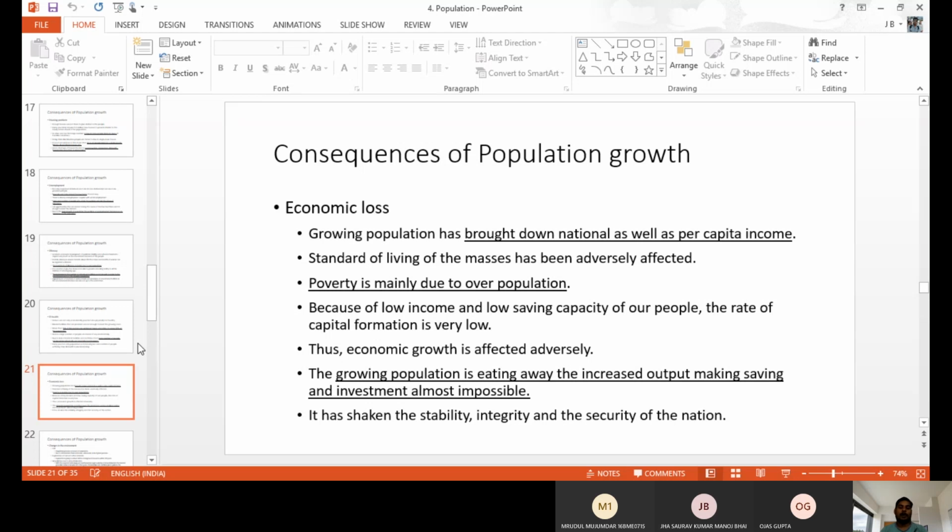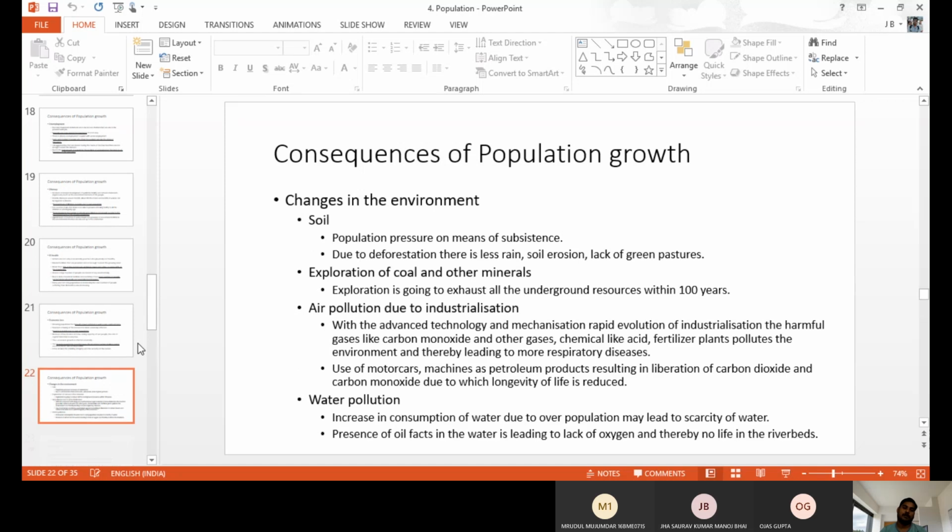Okay. So a growing population is eating up a number of things. Low investment, low income and low saving capacity also develop among people where there is a huge population. Okay, so these are the impacts. Not only this much, we have other impacts also, but these are the general impacts or consequences we are facing due to overpopulation.